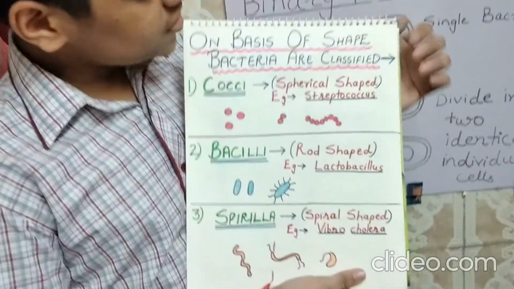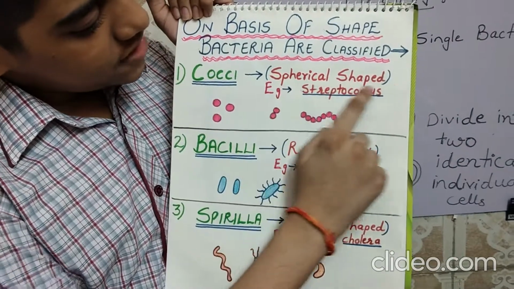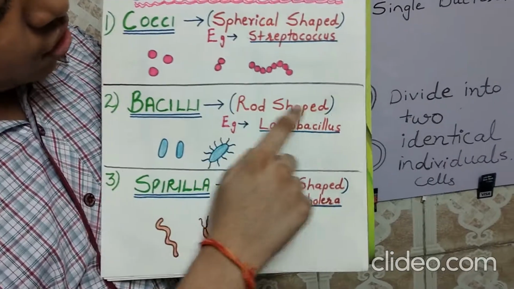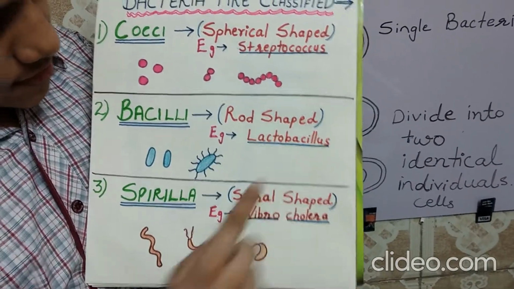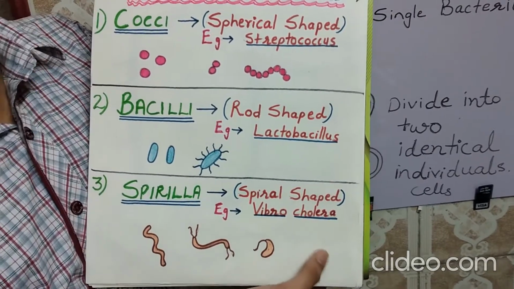On the basis of shape, bacteria are classified as cocci, spherical shaped, example Streptococcus; bacilli, rod shaped, example Lactobacillus; spirilla, spiral shaped, example Vibrio cholerae.